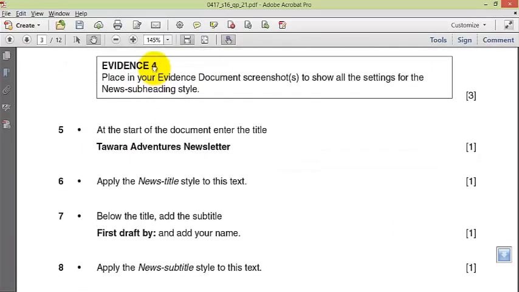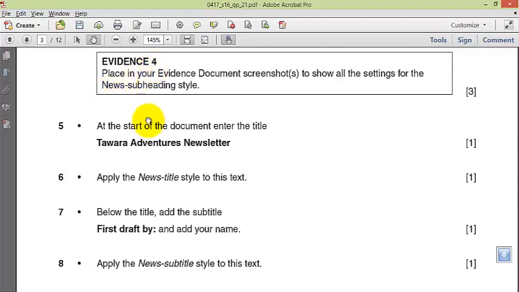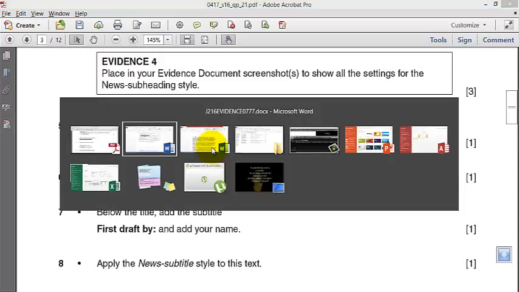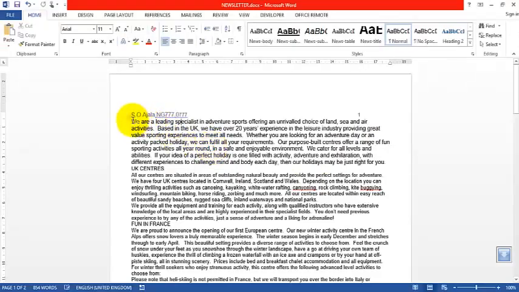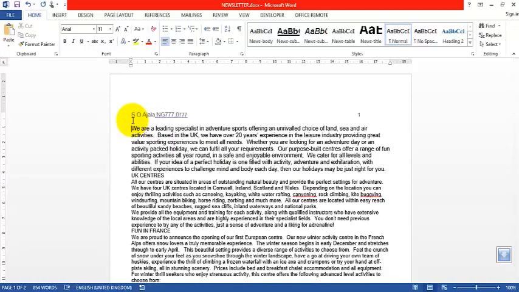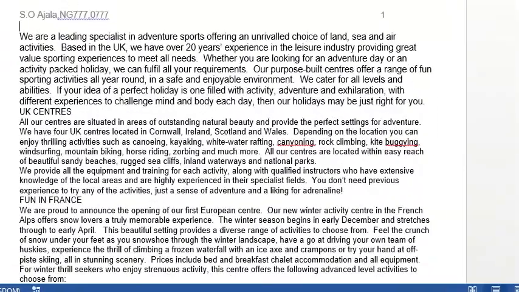Now, at the start of the document, enter the title: Tawara Adventures Newsletter. So ensure you don't make mistakes when entering. Okay, just come here, the start of the document, tap enter, then go up. Tawara, let me just type it.